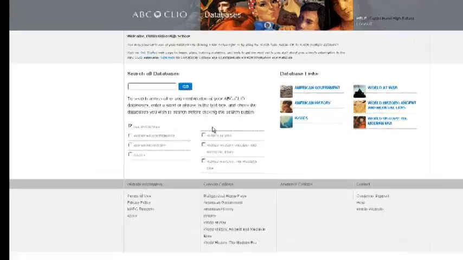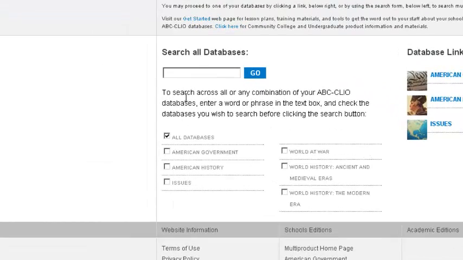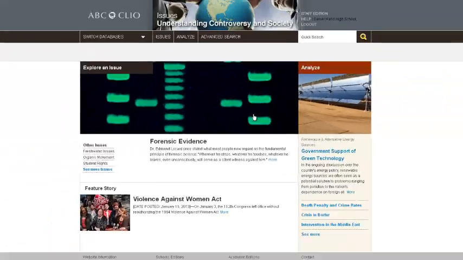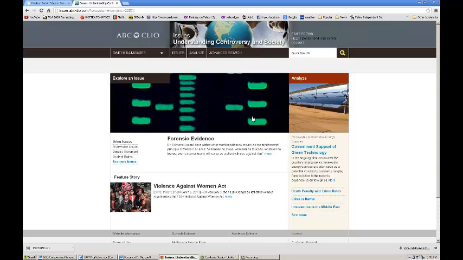And I have two options here. I can either search all the databases here or a select few, or I could go to the individual databases themselves. And for this particular project, the DBQ, I'm going to Issues. And I go to Issues because the Issues database deals with contemporary social issues all over the world, and it's going to be the most useful for my DBQ.